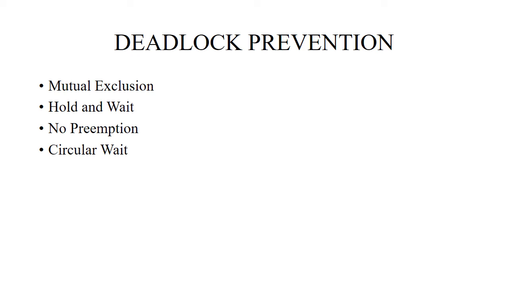It means that whenever a process requests a resource, it does not hold any other resources. No preemption means the condition must hold when the resources are already allocated by another process. Circular wait: we should impose a total ordering of all resource types and require that each process requests resources in order.